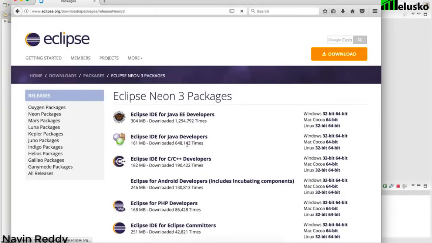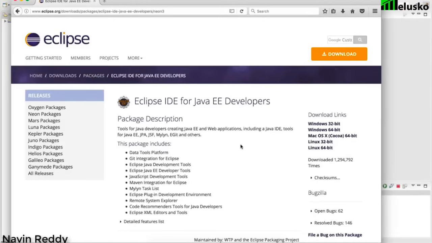The difference here is that since we want to work with REST API, which is a part of web development, we need some servers, right? And to add those servers, this Java EE Developers version will give you the option. So we'll go with this one, and depending upon which platform you are working with, maybe Windows, Mac, or Linux, you can download the particular version. Once you download it, you just have to unzip it and you are good to go.